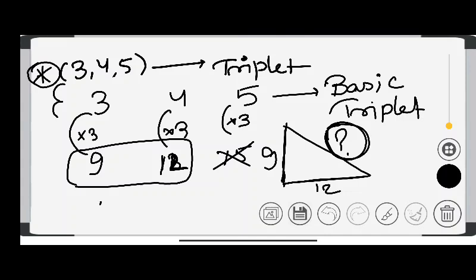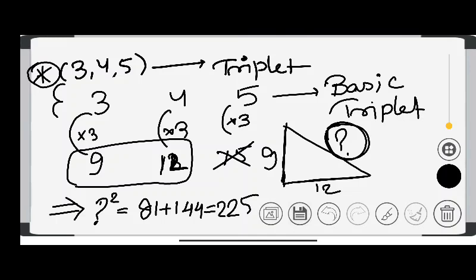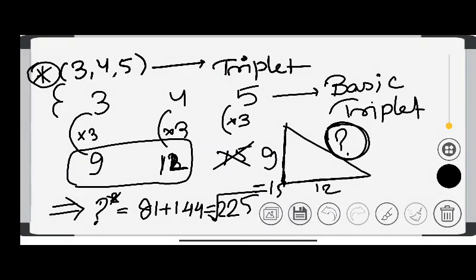9 9s are 81. I'm not writing the Pythagoras theorem, just applying it. What is the Pythagoras theorem? Hypotenuse square is equal to perpendicular square plus base square. So after adding, we got 225. The square came to this side, under root we get 15. So you have found that the answer is 15.